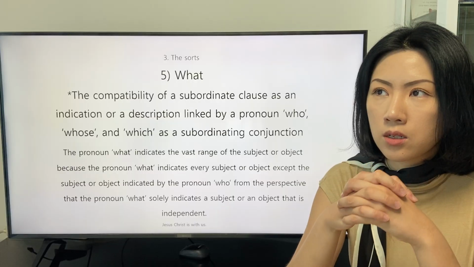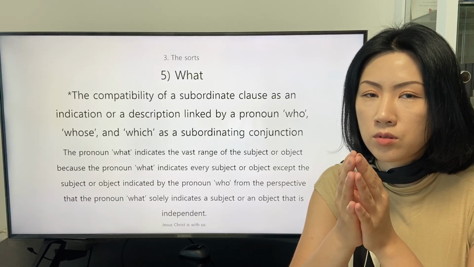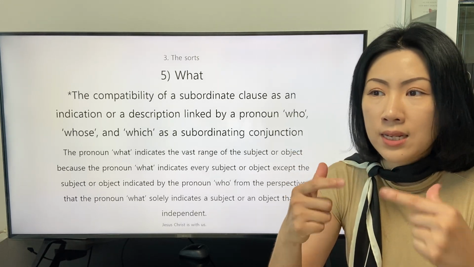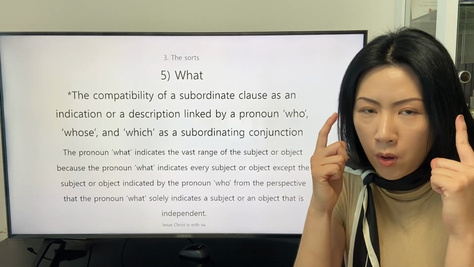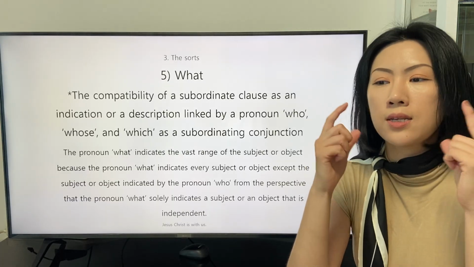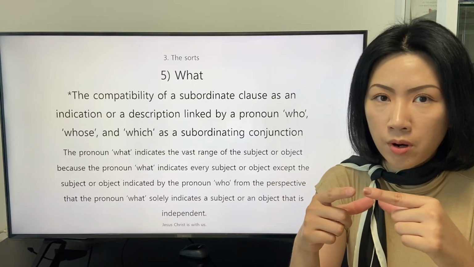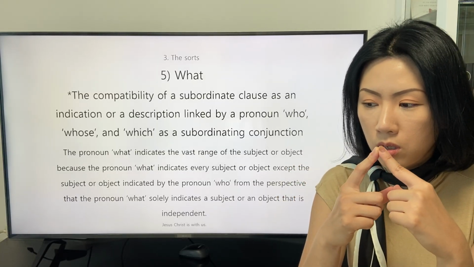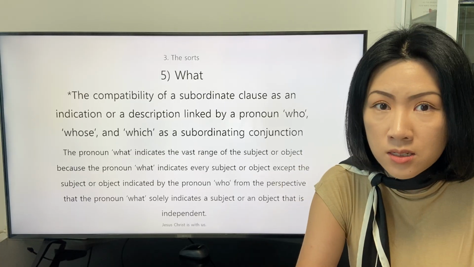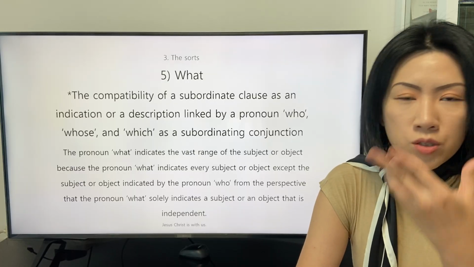Like, we can say something like this: I want to have something that you like. I don't know what the indefinite pronoun something indicates, but we just know.